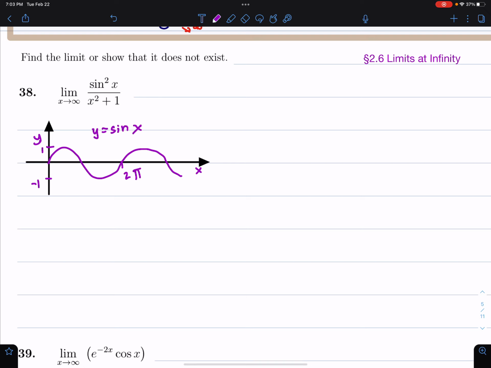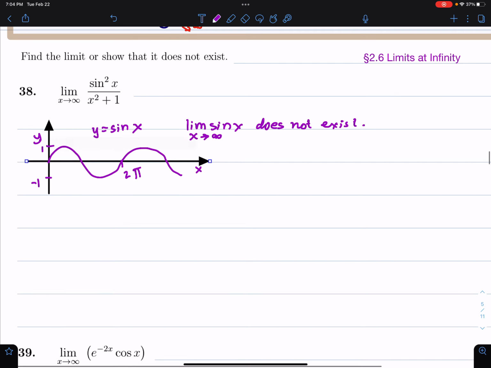I want to point out that the limit of sine x as x approaches infinity does not exist. We could prove this more precisely, but one thing I will tell you is if the limit did exist and it's a number, it would follow that there is a horizontal asymptote.